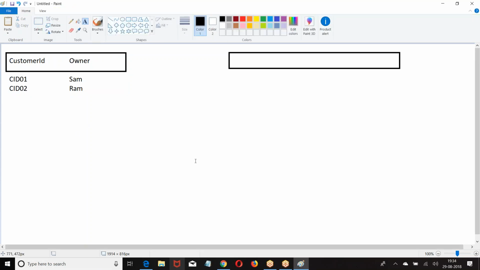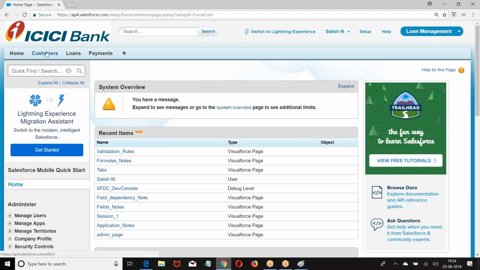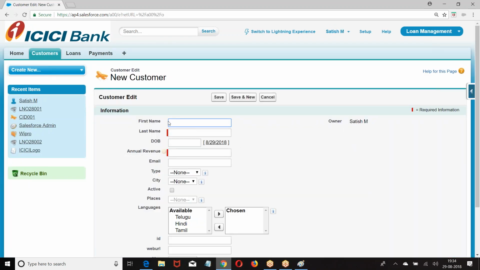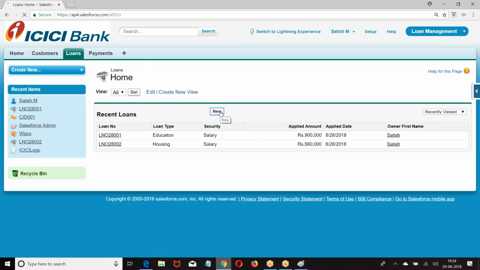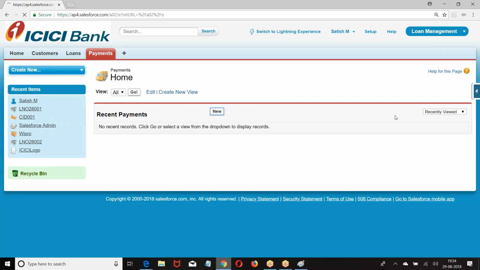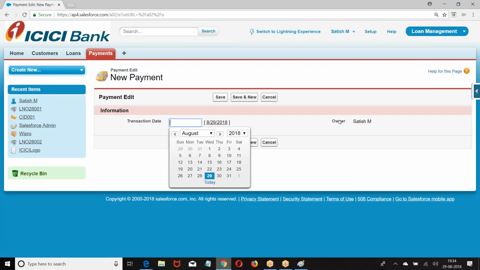When you are going with this, look at this. Customer, there is an owner. If I create a record, who is the owner of this customer? This. So from my company, Satish is the responsible person to deal with this customer. Now when you go to loan, who is this? So every record we create, there will be an owner, because I logged in, my name is shown as the owner. Whatever I create, I am becoming the owner of the record to handle it. Right? So every object has a field called owner.